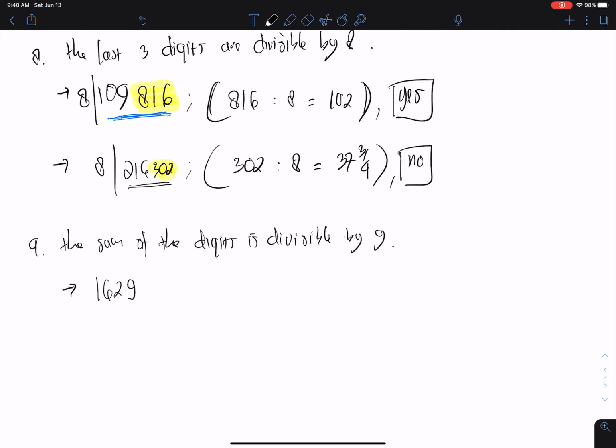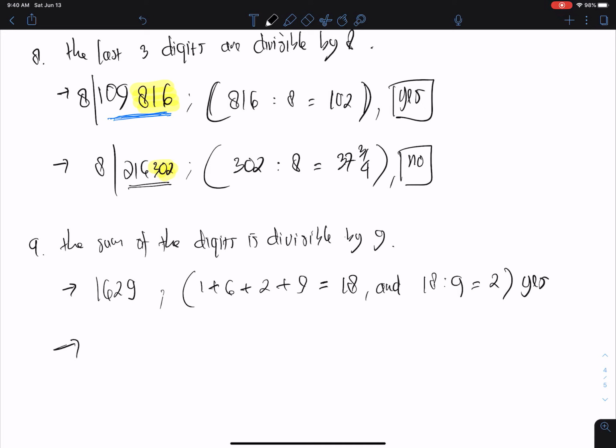Is it divisible by 9 or not? We check the sum of the digits, which is 1 plus 6 plus 2 plus 9. The result is 18. And we know that 18 is divisible by 9. We get 2. Okay, so this one is a yes.